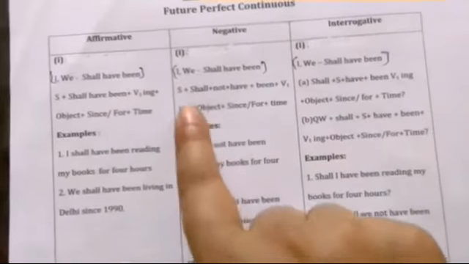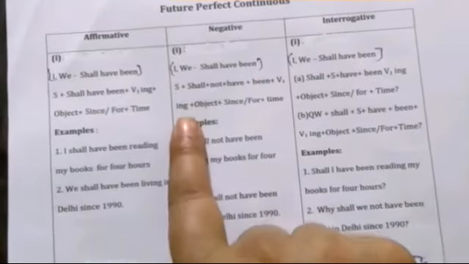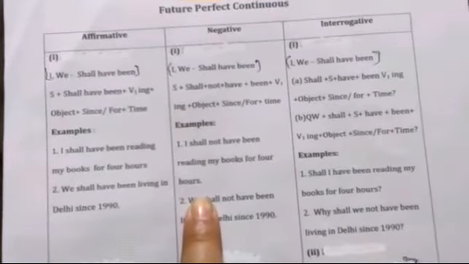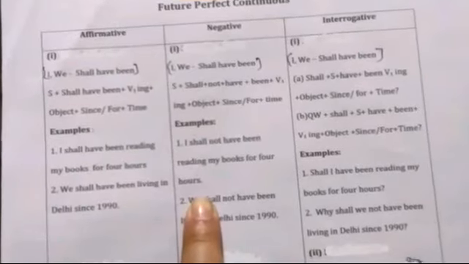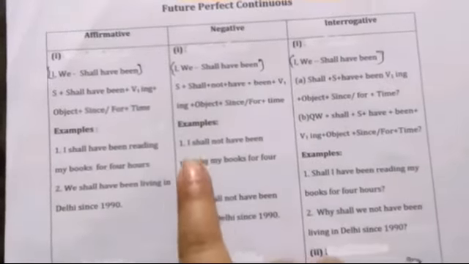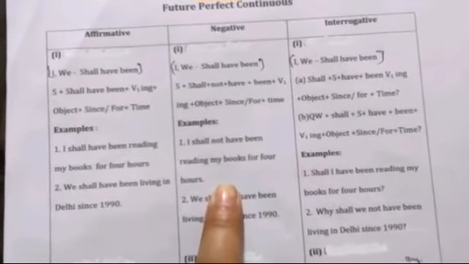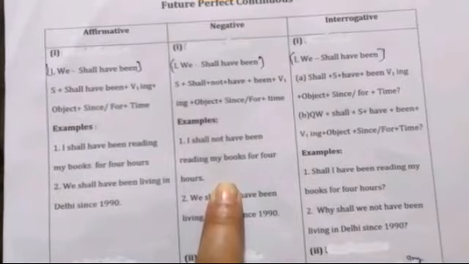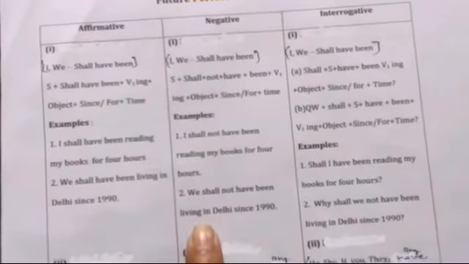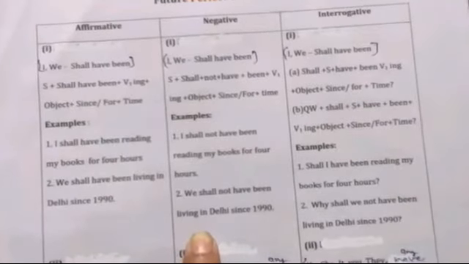Negative sentence. With I and we, the same, shall have been. The formula is subject, shall not have been, verb first form plus ing, object, since or for, and time. We put not between shall and have, and then been, then the first form plus ing, object, and since or for with time. Here is the example: I shall not have been reading my book for 4 hours.